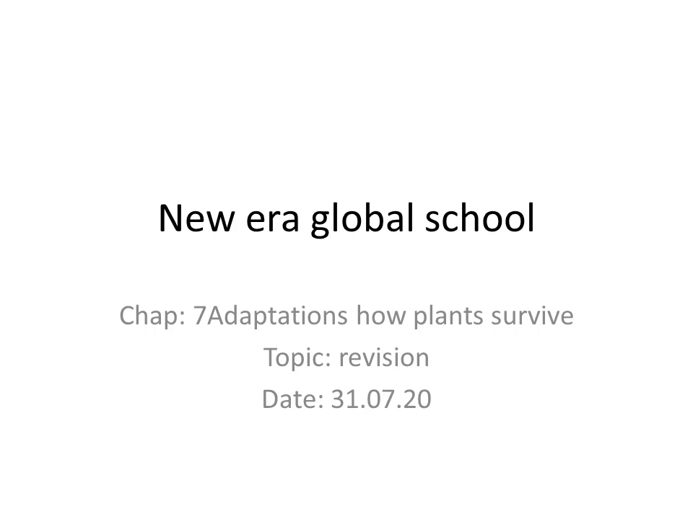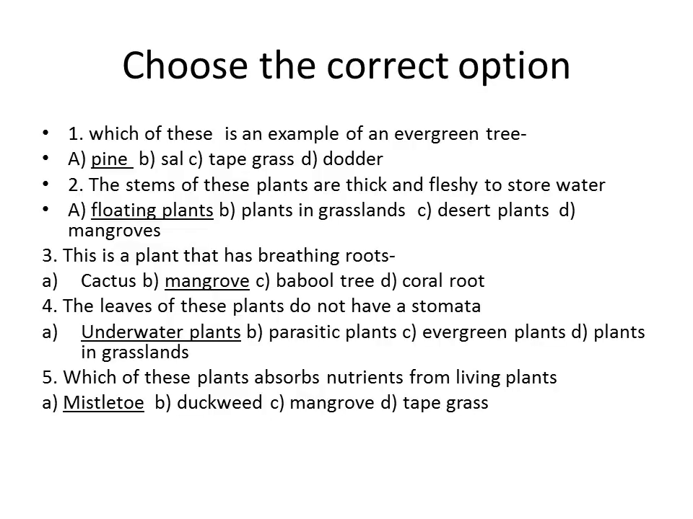So today we will revise our chapter 7, adaptations, how plants survive. So choose the correct option. First one, among all these, which is an example for the evergreen tree? It is called pine. So underline the word pine.